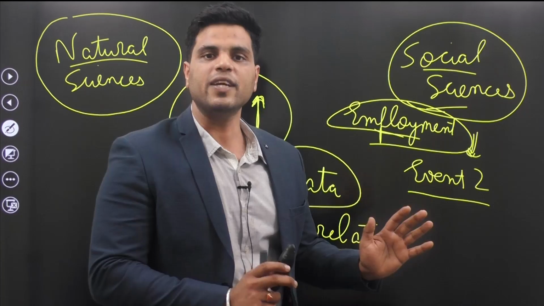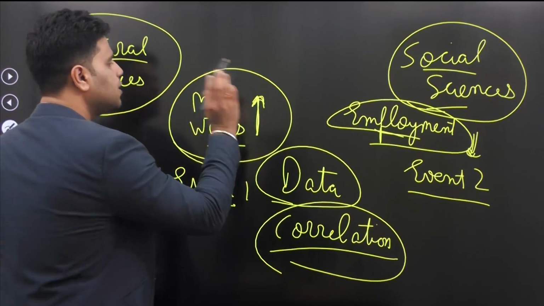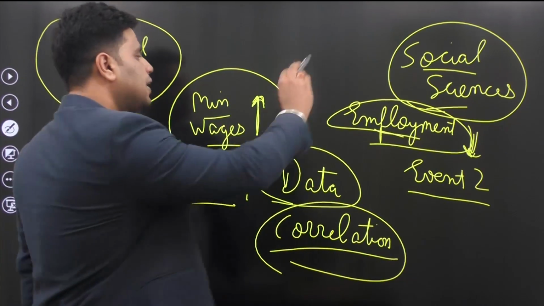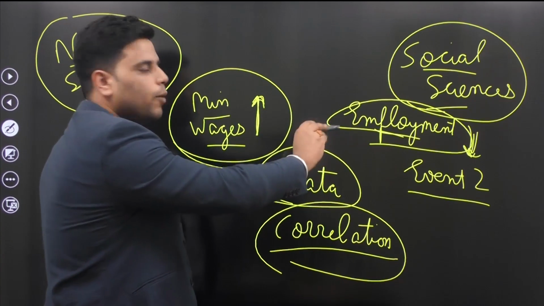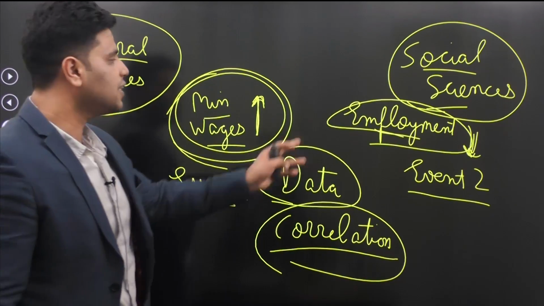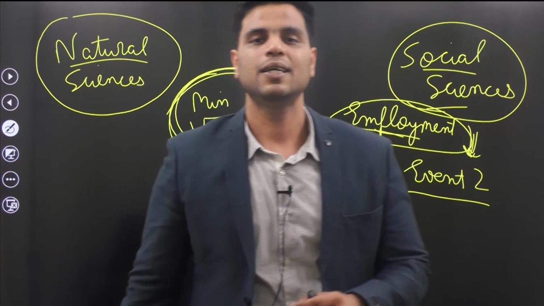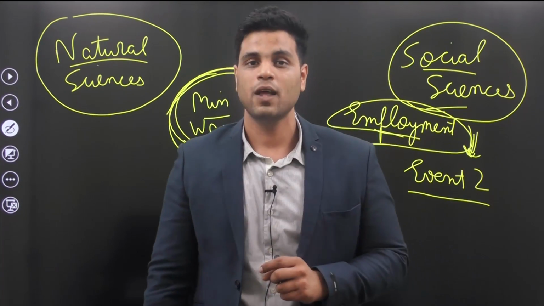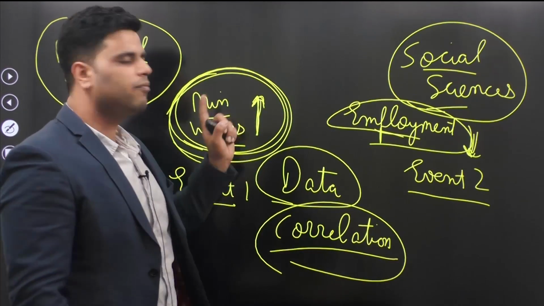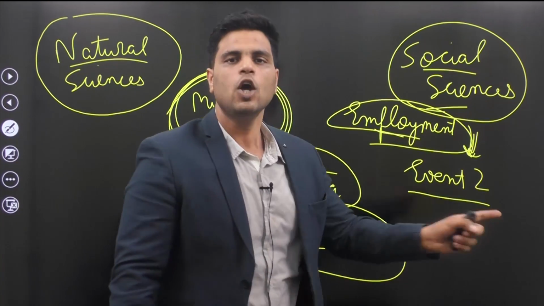Now, generally in economics, we go by this correlation only. When we find that there is a correlation between an increase in minimum wages and a decline in employment, we say that the reason for the decline in employment is the increase in minimum wages. Because there is a strong correlation between these two events, we say that the reason for falling employment levels is the increase in minimum wages. But there is a catch and there is a problem. And what is that problem? The problem is that an increase in minimum wages does not necessarily mean that there would be a decrease in employment. Or let me rephrase this.